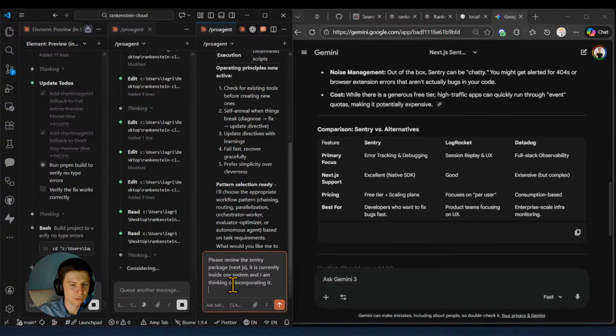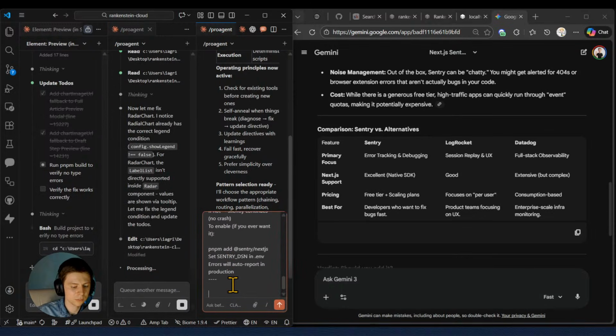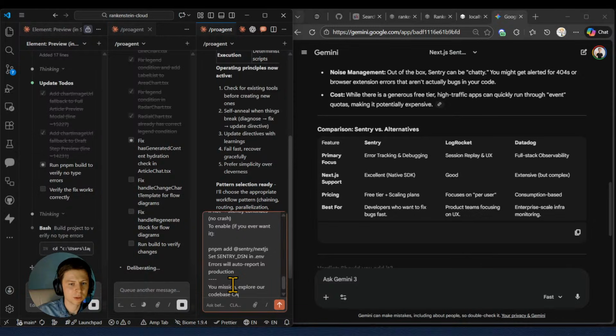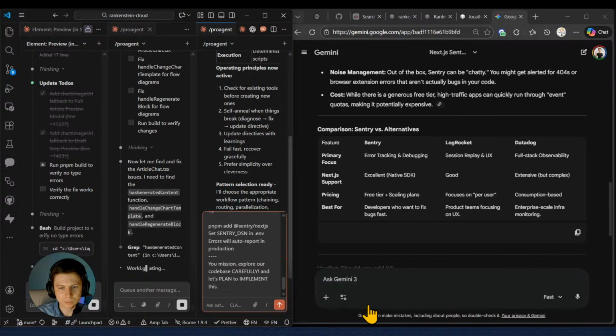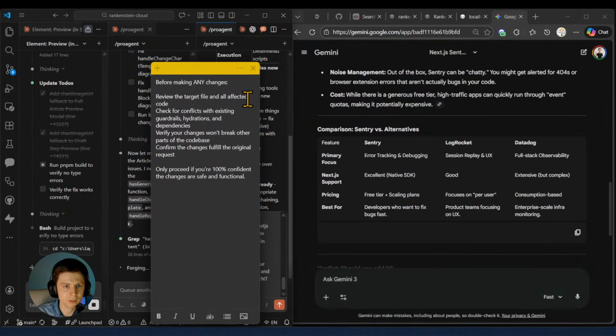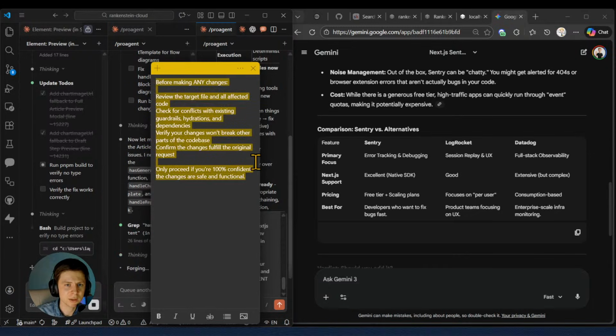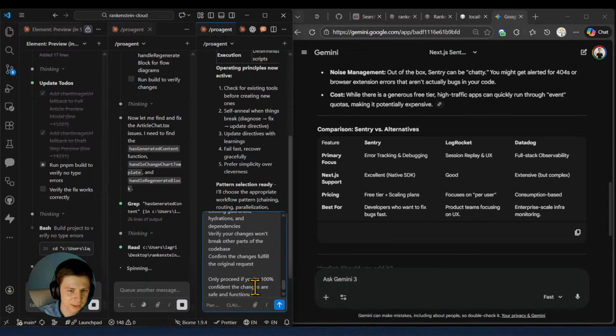I'm going to put three lines here to separate this. This is what was given by a different agent. Your mission: explore our code base carefully, and let's plan to implement this. Going back here, I have a note: before making any changes, review the target file and all affected code, and so on. Copy, go back, paste, plan, send.